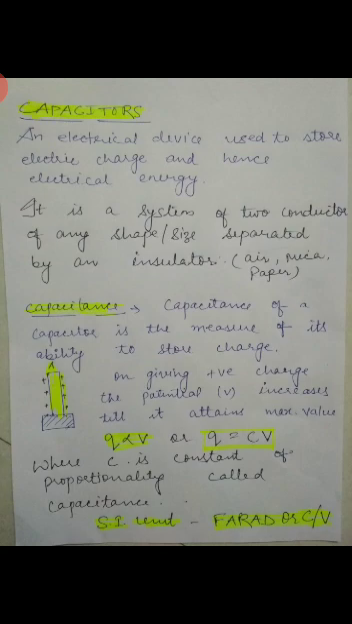Now if we remove the sign of proportionality, then Q is equal to CV, where C is a constant of proportionality which is called capacitance. Now we can have the SI unit of capacitance. We can make the unit from the formula C is equal to Q upon V. So it will be coulomb per volt, or we can simply say farad.